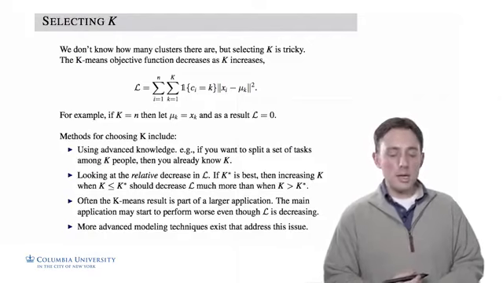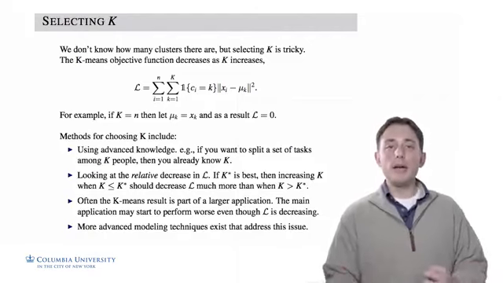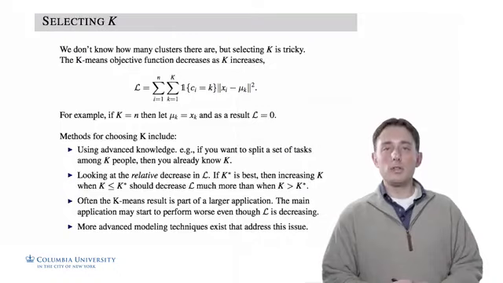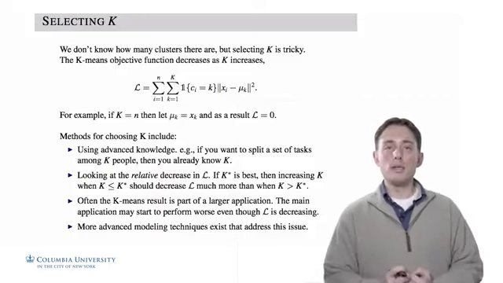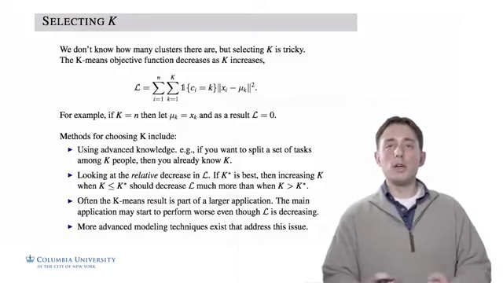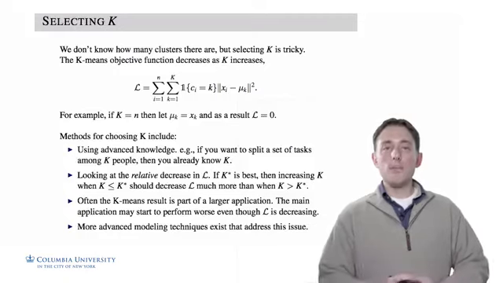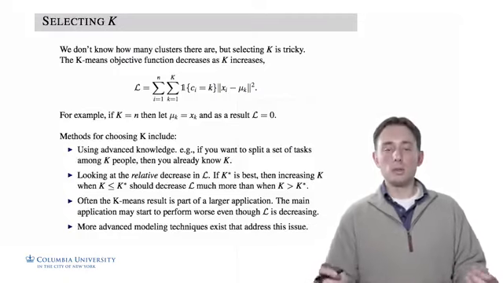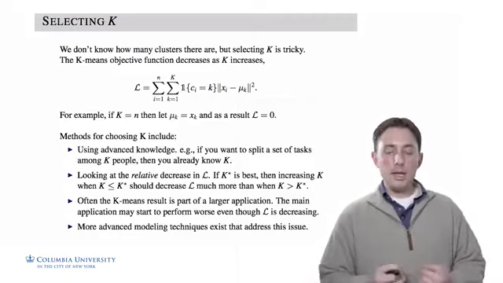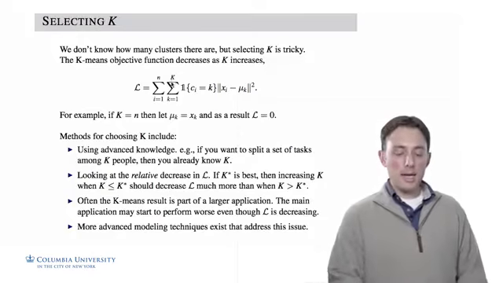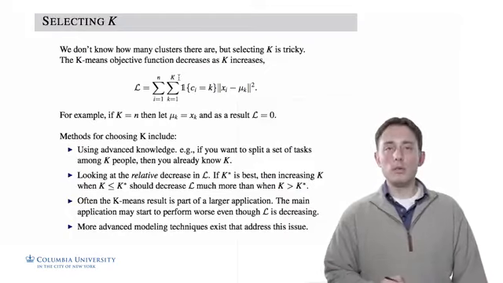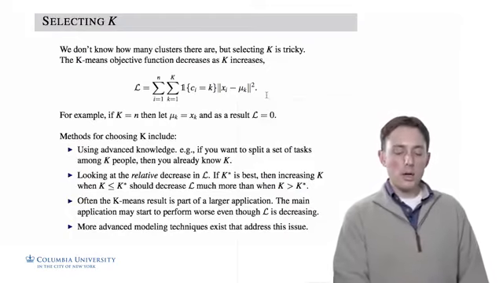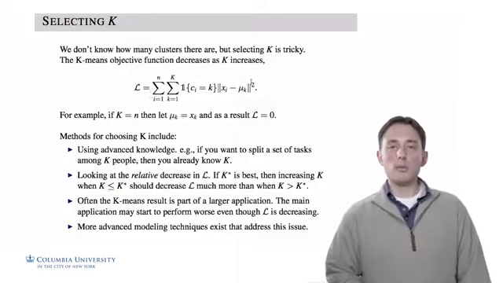Also important to notice is that we can't compare k-means objective functions across different settings of k. For the same setting of k, we can compare different runs of the k-means objective function. But for different settings of k, we can't directly compare them because they're different models. And in particular, as k increases, this thing is going to always decrease. So as k gets bigger and bigger, we're always going to decrease this thing more and more.